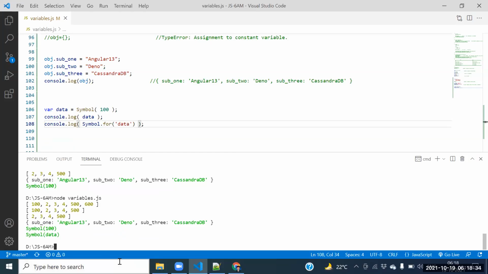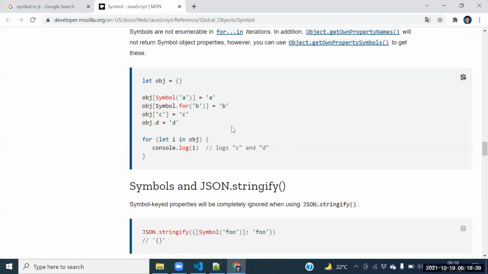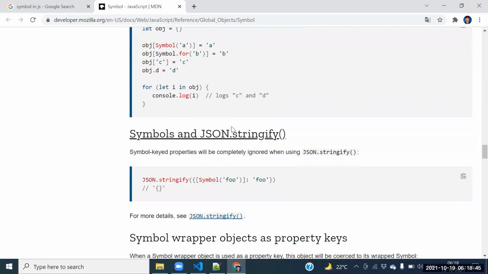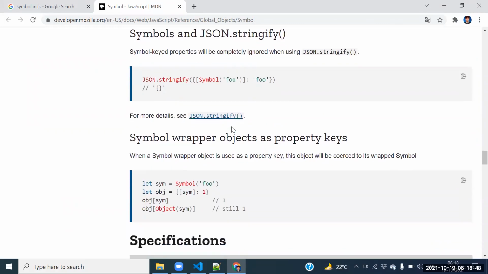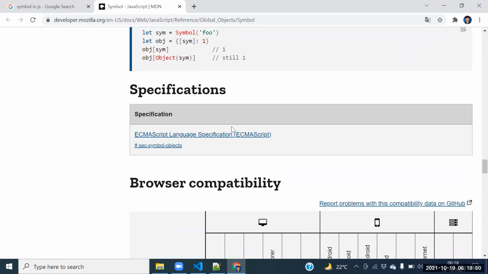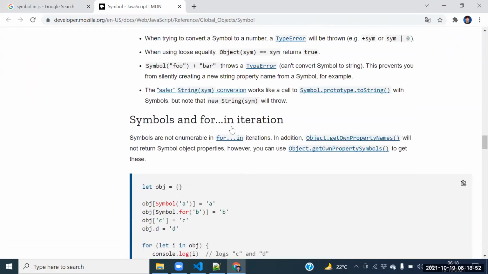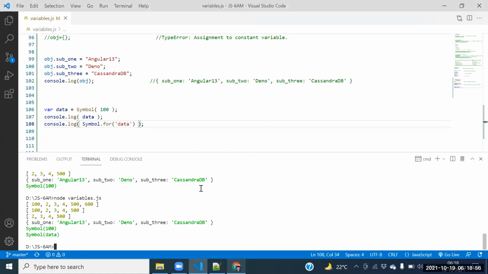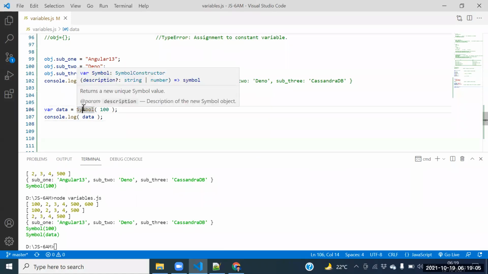Check with Google how to get a few more examples. How should we directly output the 100? Exactly. Check with Google itself, then you can get clarity. Guys, please verify the symbol with some Google search. If examples are there, then we'll place them here. But the only point is how to provide security. If you want to provide security, then we need to go for the symbol data type.